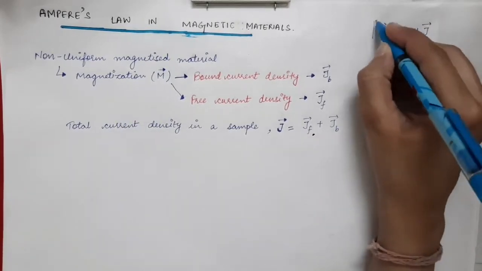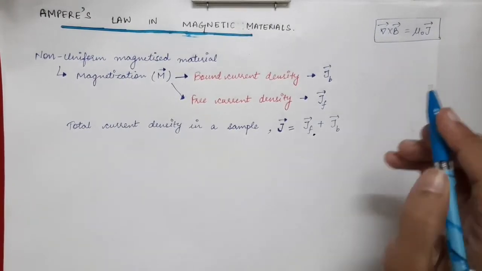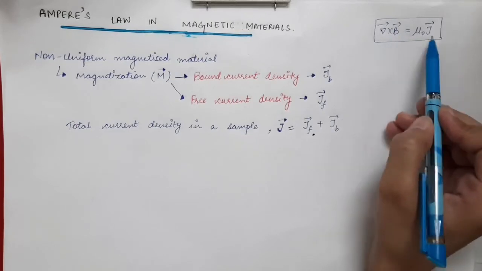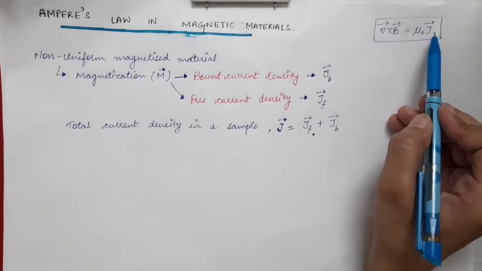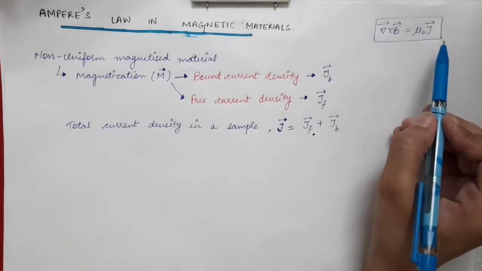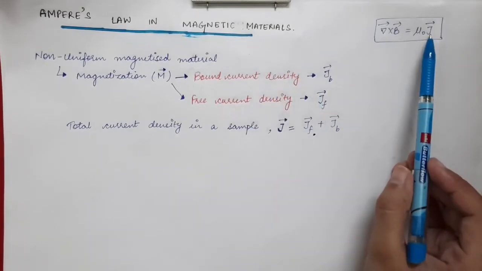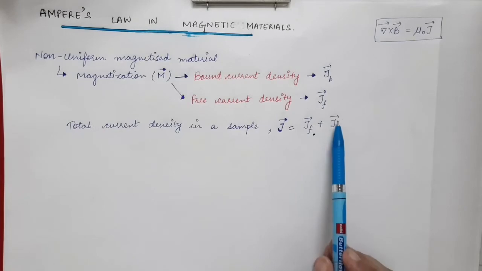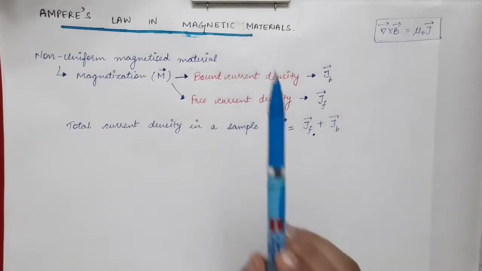The general equation of Ampere's law which we studied in the previous lectures has B vector as the magnetic induction and J vector as the current density in the material, for a general material. In a magnetic material, J vector is comprised of JF vector and JB vector, so we will modify this equation for magnetic materials.